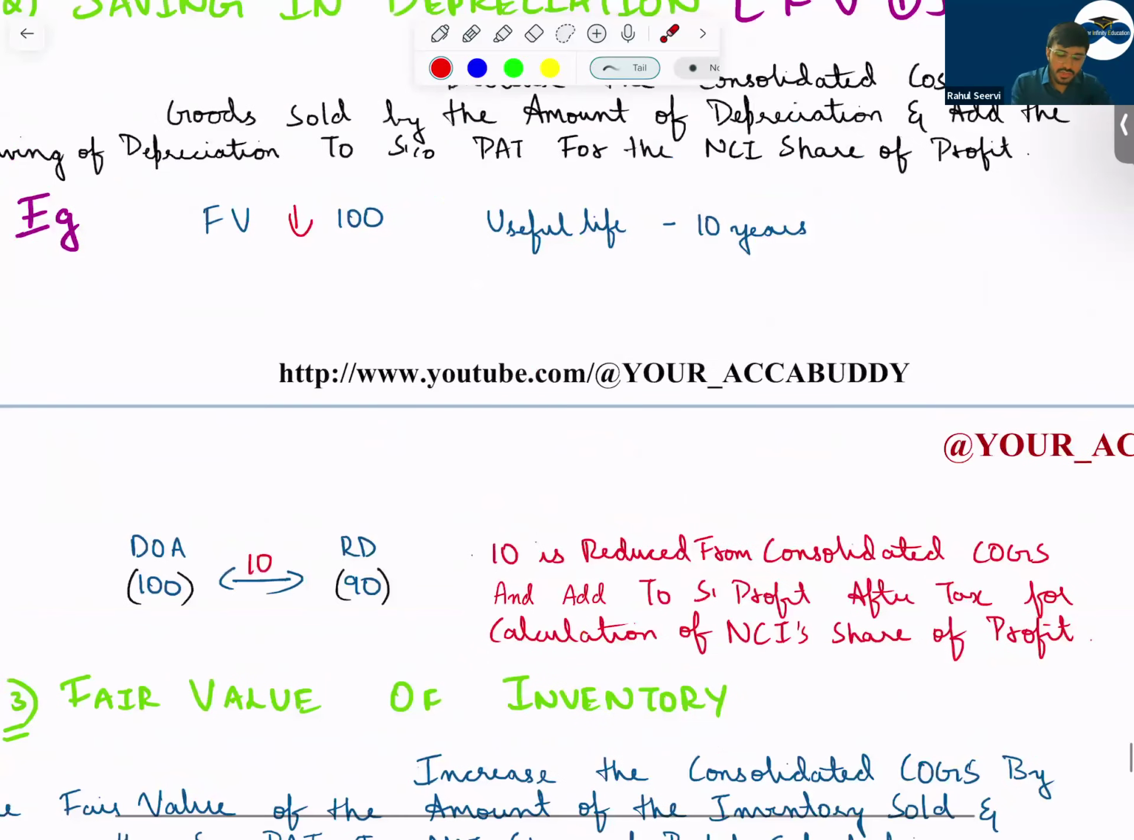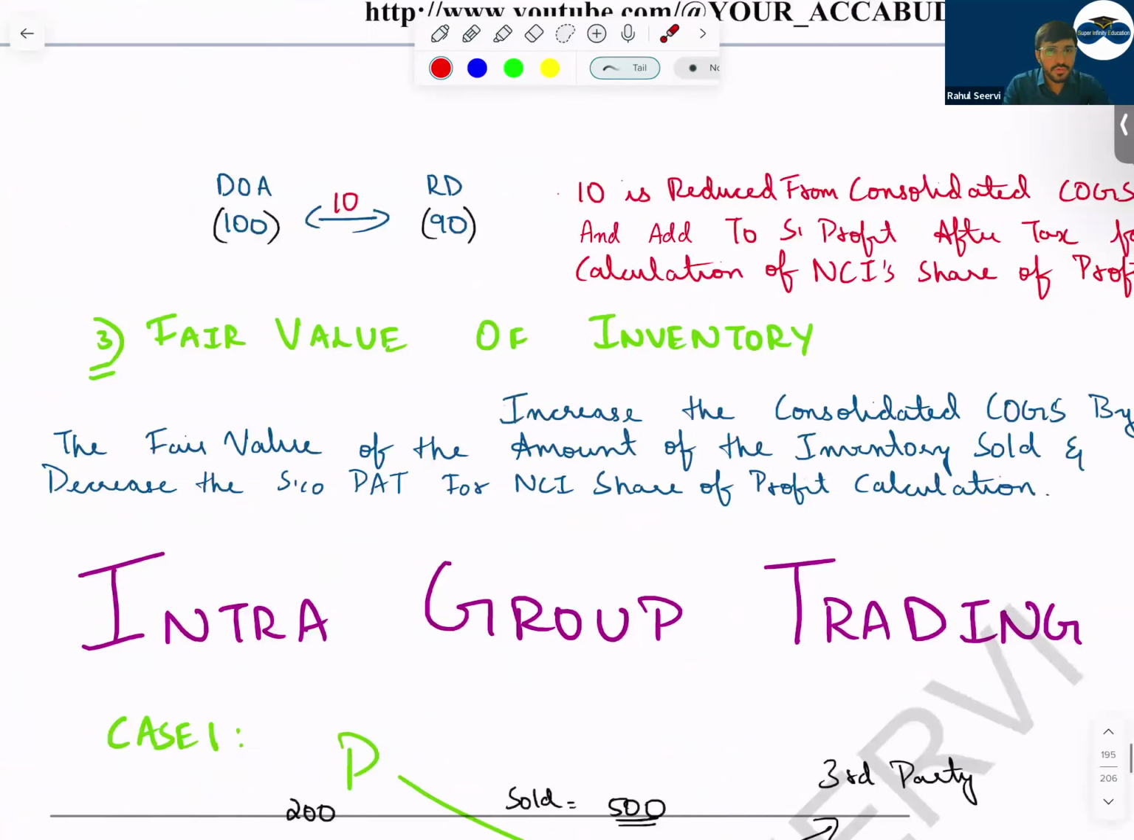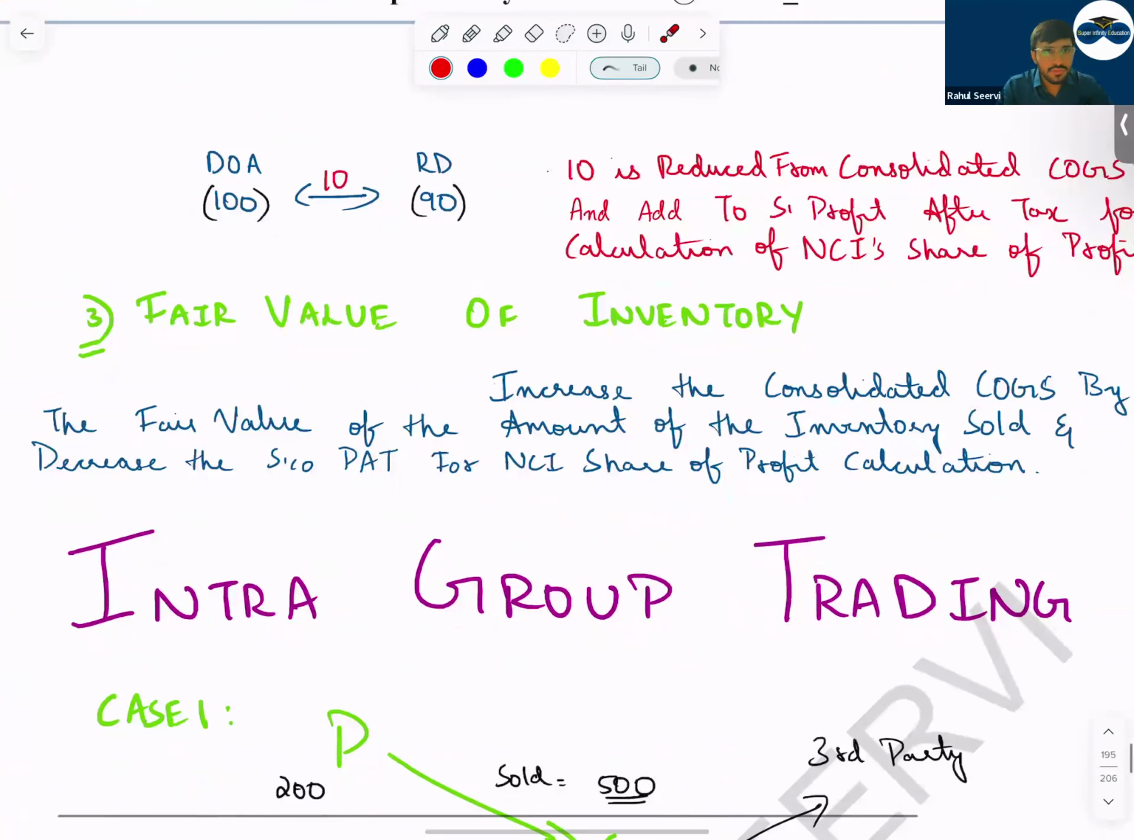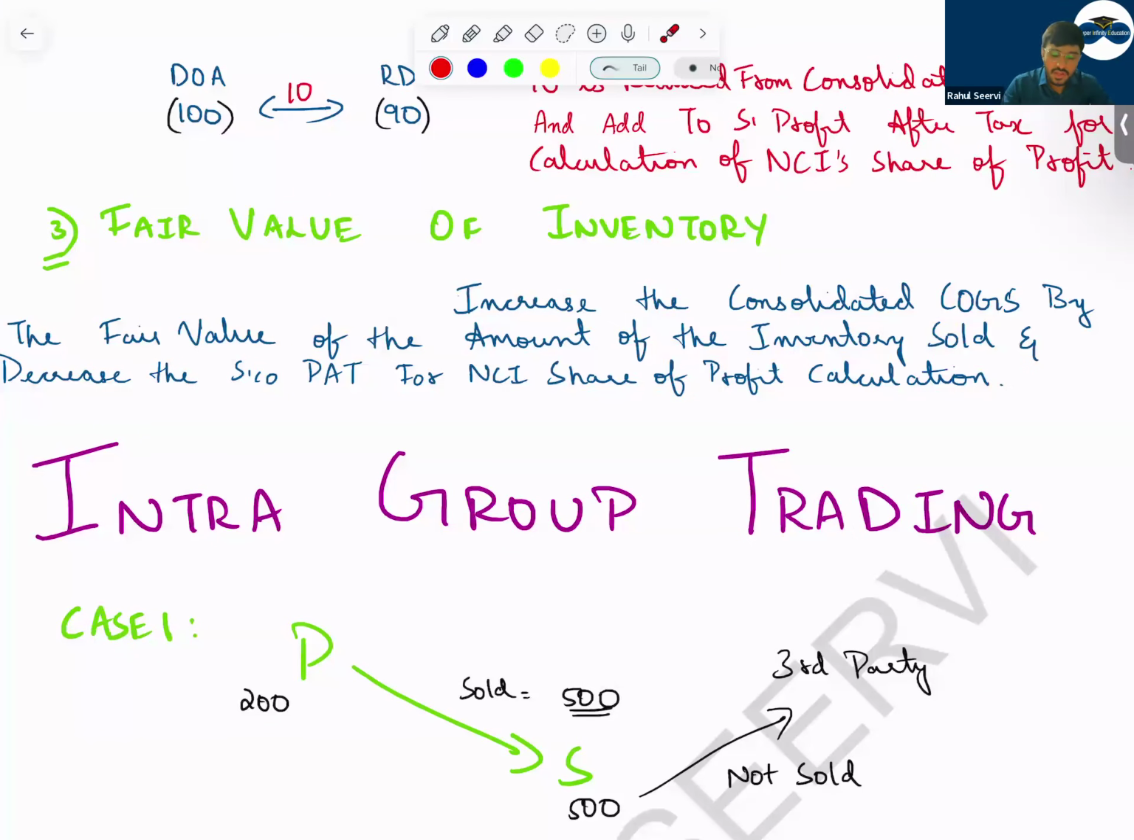Then, sir, fair value of the inventory. In case of fair value of the inventory, what do we do? Whatever is the value of the inventory which we have sold, you will consider that. So increase the consolidated cost of goods sold by the fair value amount of the inventory sold, and decrease the subsidiary's profit after tax for NCI calculation. Because the fair value of the inventory is increasing, that means cost is increasing, profit will come down. So we decrease this amount from the subsidiary's profit after tax for NCI calculation.